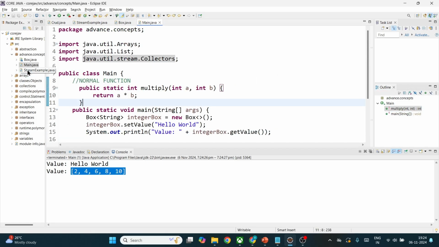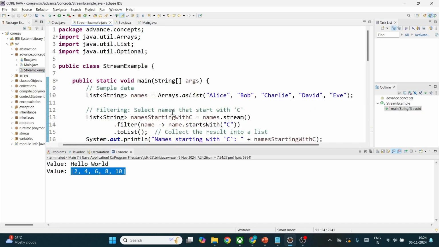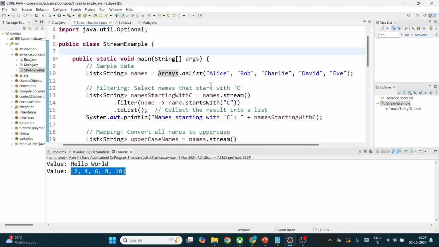So let me now jump to the stream example here. I told you, right, asList will convert arrays to a list, and it will store a list of string values because we are storing string values at initialization time. Okay, there are 5 names being stored in the sample data. To process this, as I told, we need to use the stream method, so that we can apply map, filter, and reduce functions.